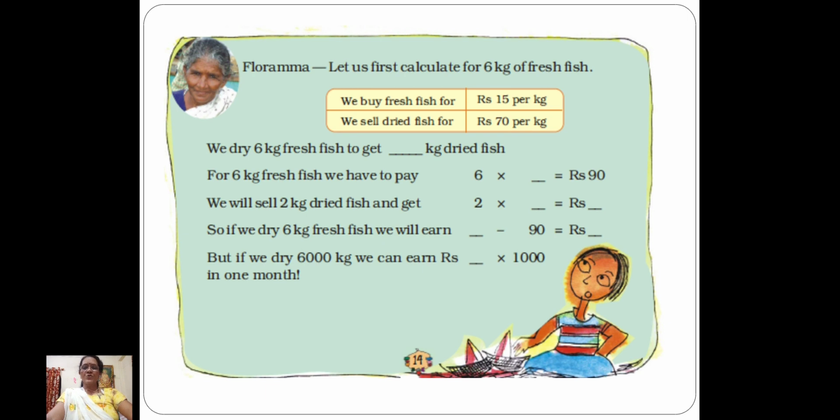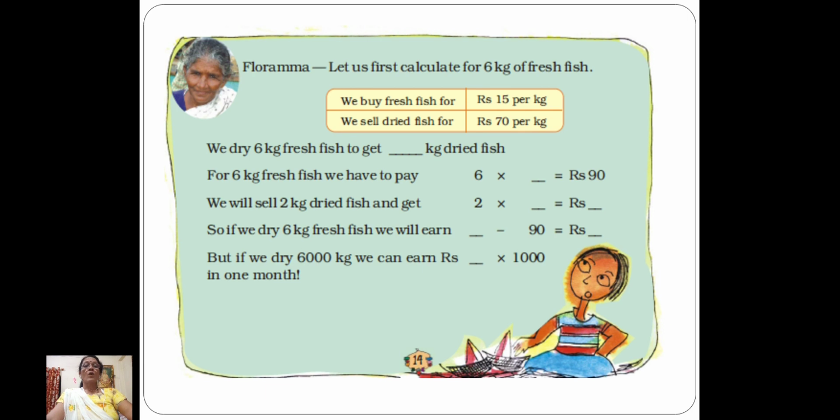Okay. Now I also told you all, when fresh fish is dried, it becomes 1/3 of its weight. In 1 month, they are planning to dry 6,000 kg of fresh fish. When this fresh fish is dried to 1/3, how much dried fish will we get in that month? They get 2,000 kg, which is 1/3 of 6,000. What do we do? 6,000 divided by 3. We get 2,000 kg.